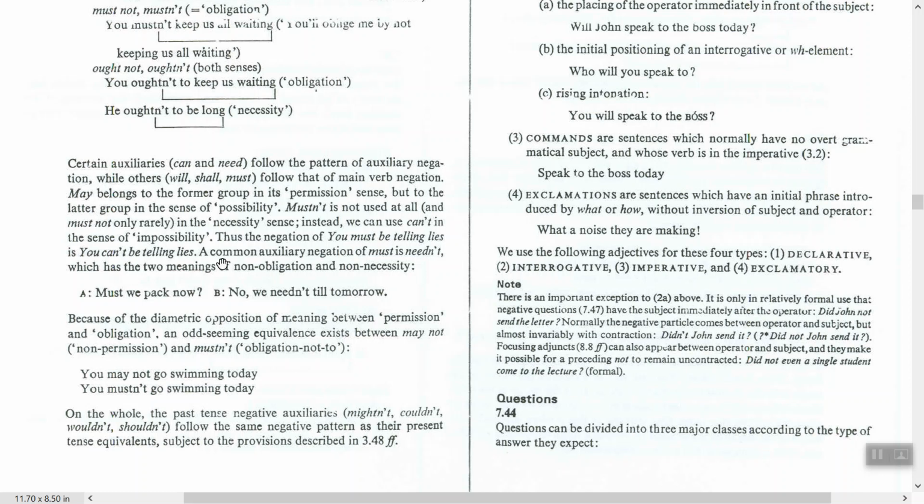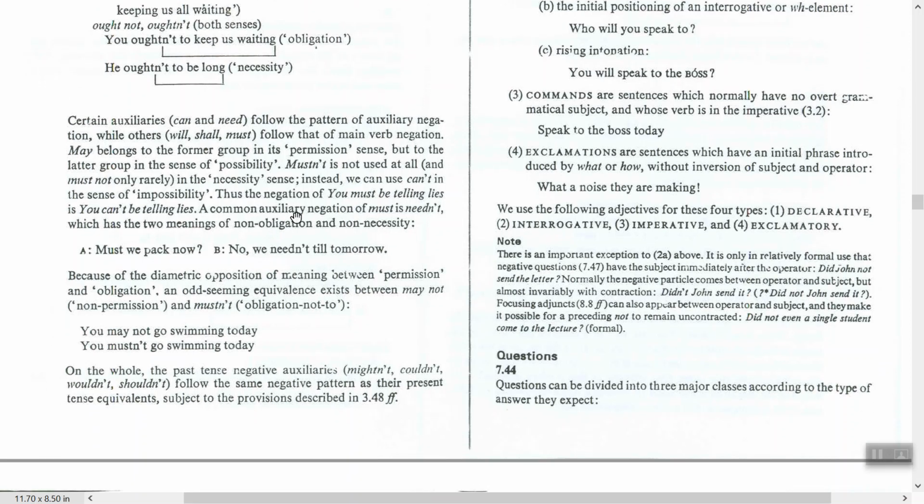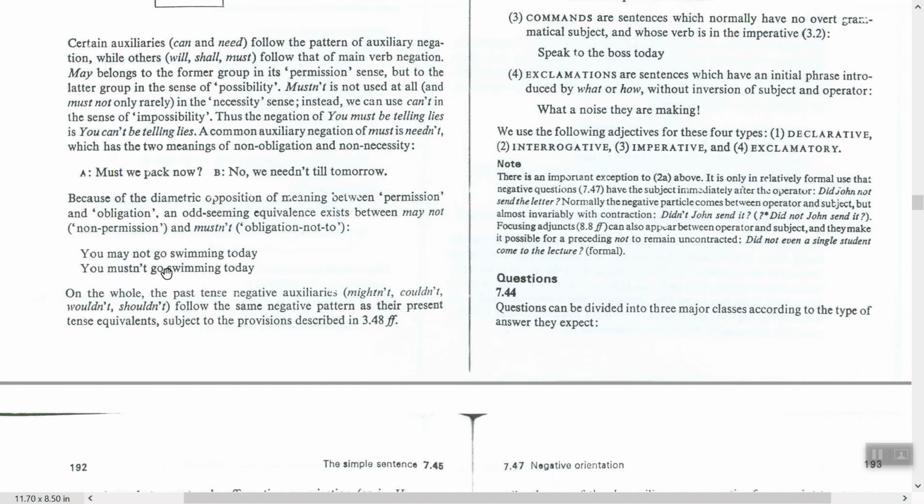Instead, we can use can't in the sense of impossibility. Thus, the negation of "you must be telling lies" is "you can't be telling lies". A common auxiliary negation of must is needn't, which has the two meanings of non-obligation and necessity. Must we pack now? No, we needn't until tomorrow. See? Because of the diametric opposition of meaning between permission and obligation, an odd-seeming equivalence exists between may not, non-permission, and must not, obligation.